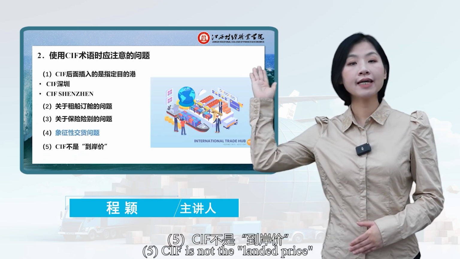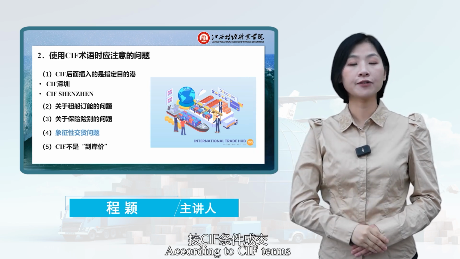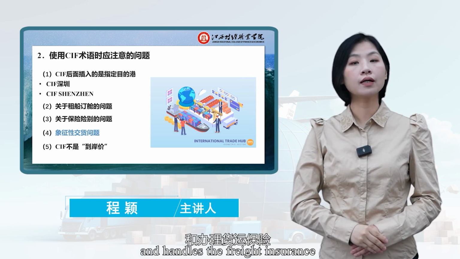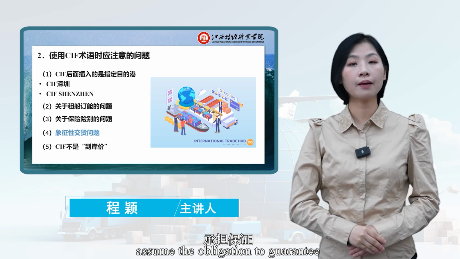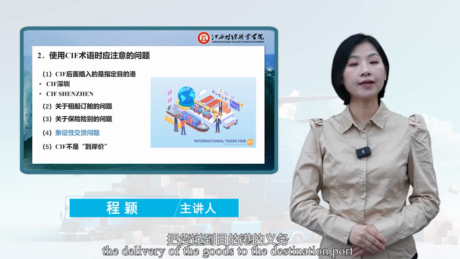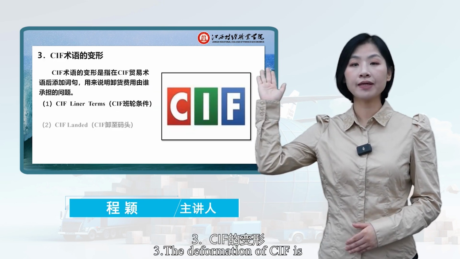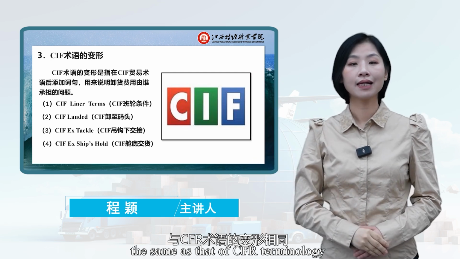Fifth, CIF is not the landed price. According to CIF terms, although the seller arranges the shipment and handles the freight insurance, the seller does not assume the obligation to guarantee the delivery of the goods to the destination port. Third, the variation of CIF is the same as that of CFR terminology.